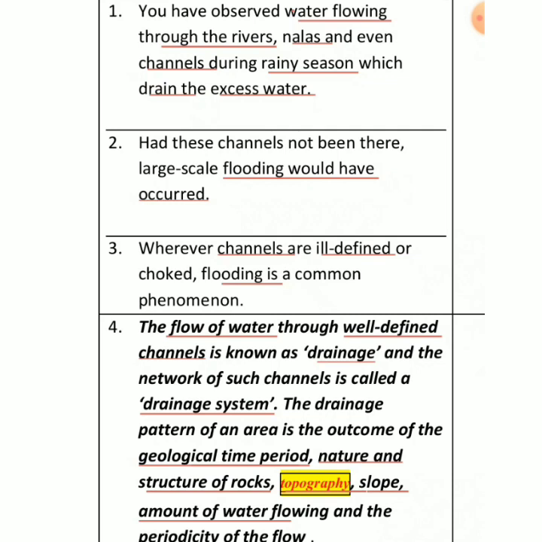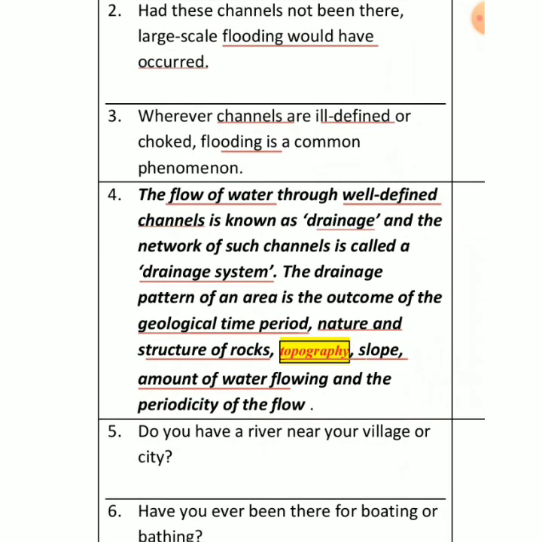So this all makes sense, okay, which type of pattern of river would be there. These are all the factors which make the shape of a river basically. I told you geological time period, I told you nature and structure of rock, then I told you topography, then I told you slope, then amount of water flowing, and then we have a very important thing, that is periodicity of the flow. कितने टाइम में नदी में पानी रहता है, right?